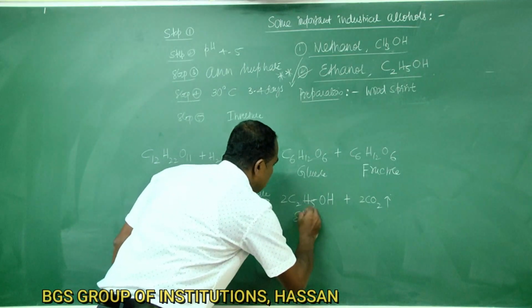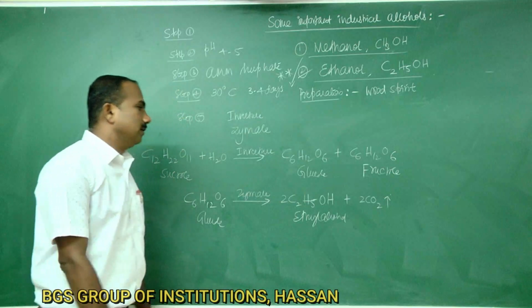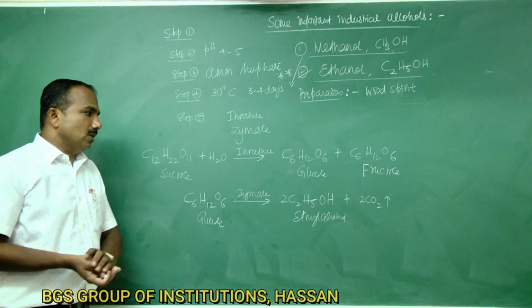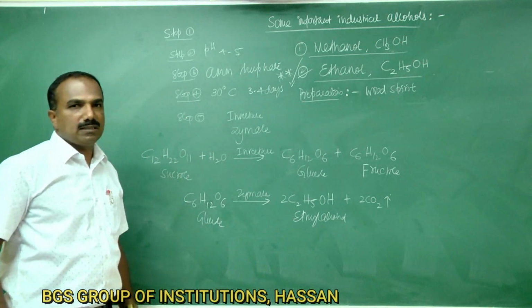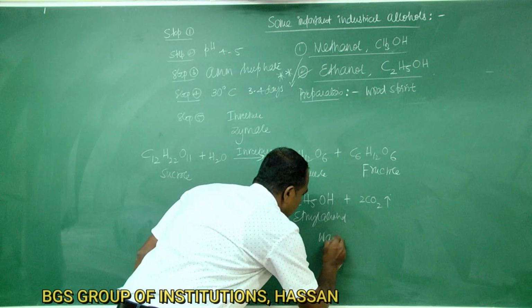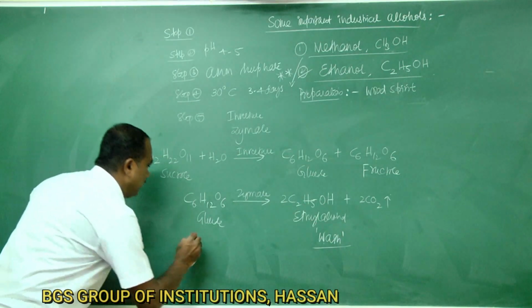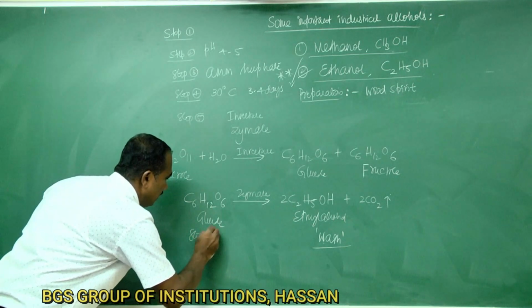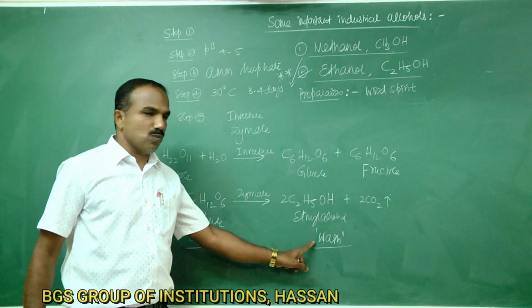This is ethyl alcohol. So the alcohol obtained is called wash liquid. Step 6. The alcohol obtained is called wash liquid.